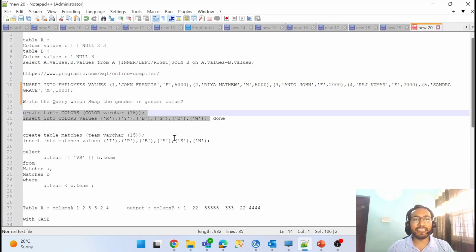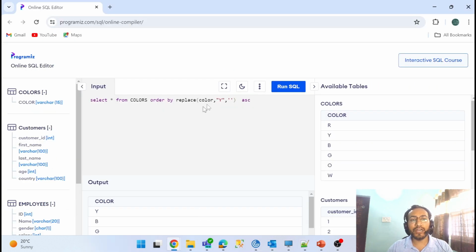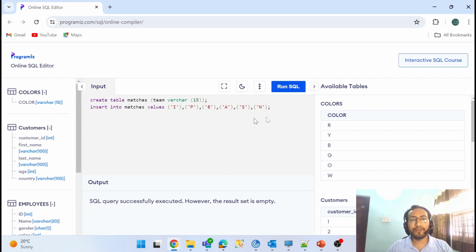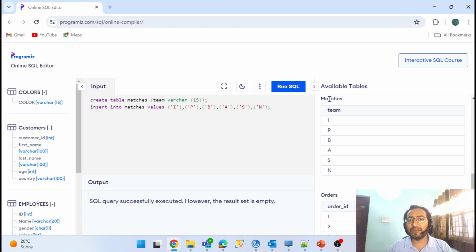Let me take a new scenario where I have to arrange my match schedule. Okay, so let me create this table. Let me give the teams. So you can see I have a matches table where I have a team column with India, Pakistan, Bangladesh, Afghanistan, Sri Lanka, and New Zealand. Take that as an example, or Namibia.